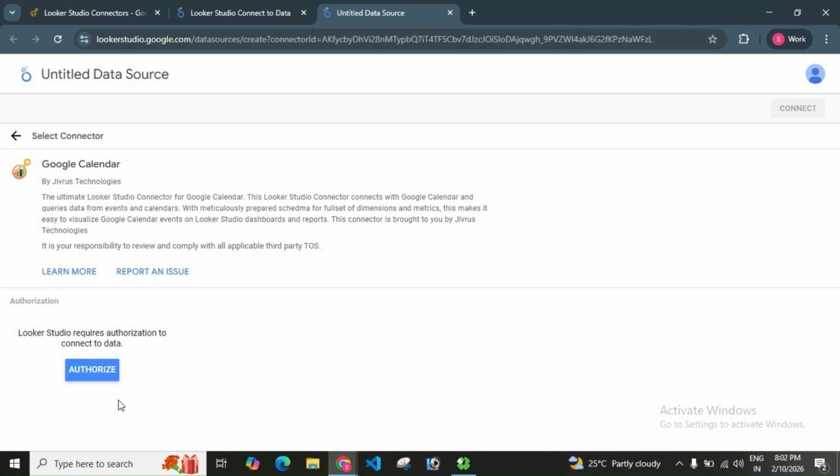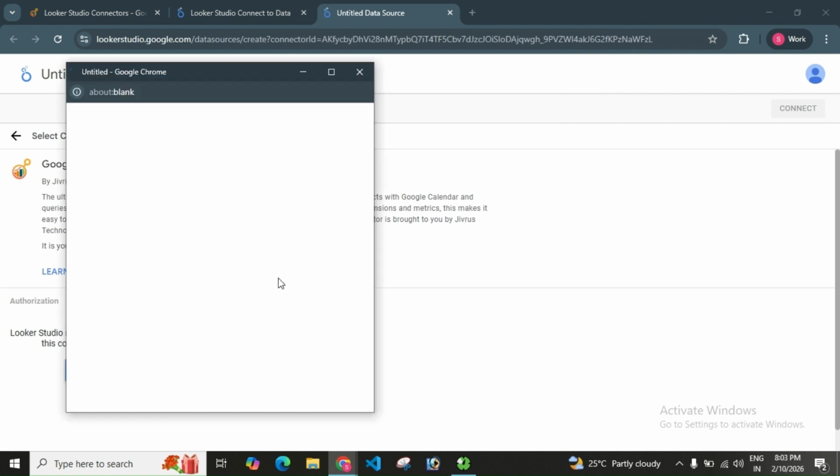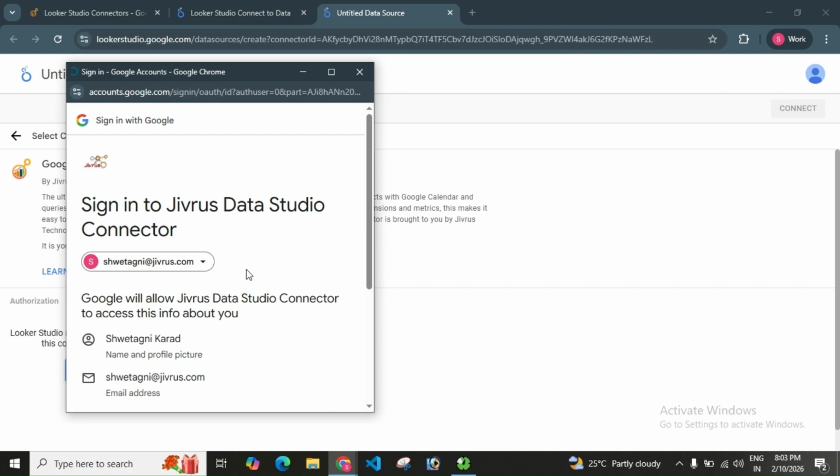OAuth 2.0 is a standard authorization protocol. Connectors that use OAuth 2.0 provide an Authorize button, which allows secure access to data through this protocol. As shown here, the Google Calendar connector uses OAuth 2.0 authentication. Now, let's proceed with authorization. Click the Authorize button, choose your Google account, and continue.